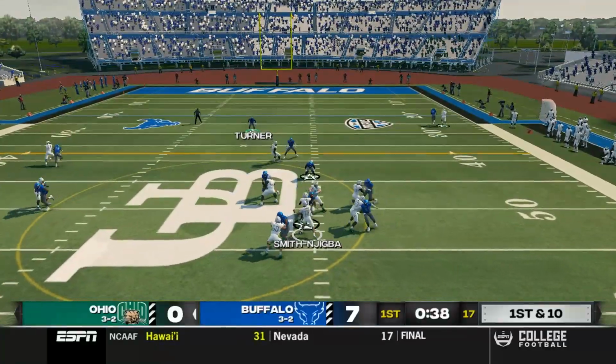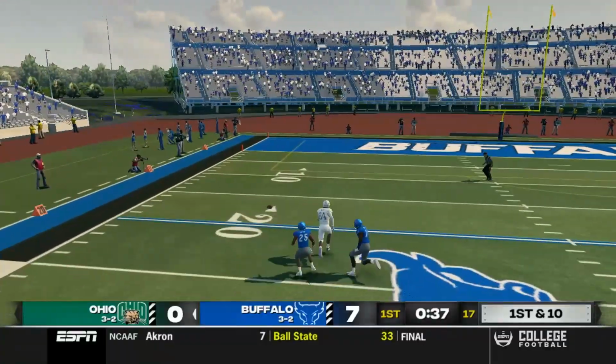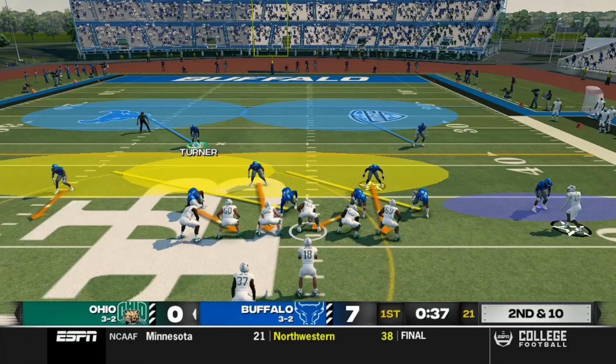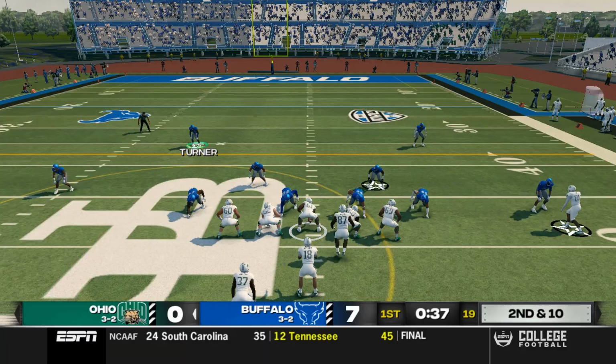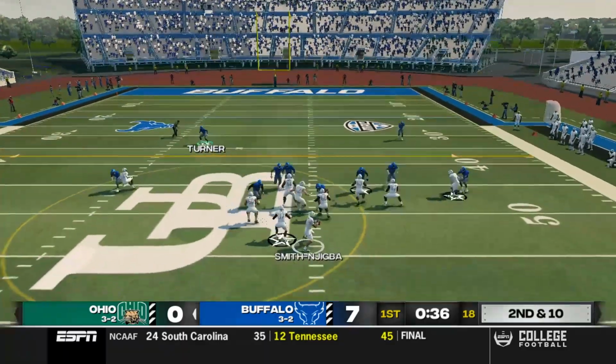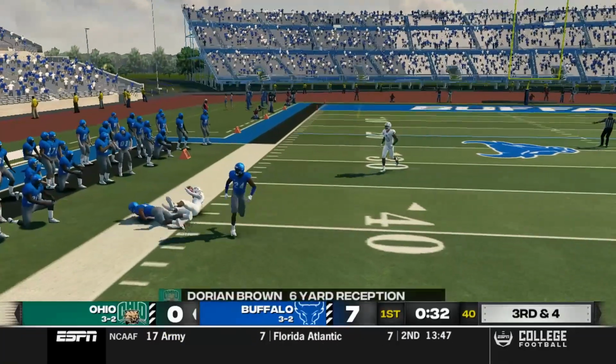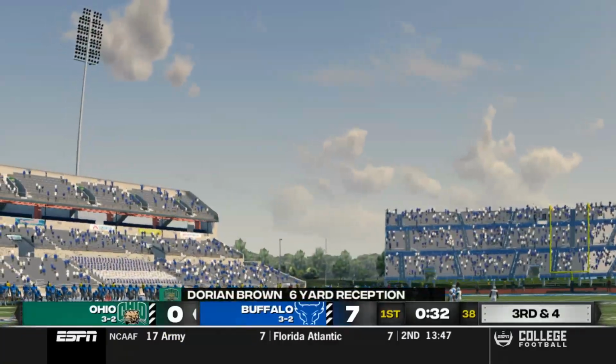Smith-Njigba back to pass on 1st down. He's going deep. He overthrows his man. 2nd down. Smith-Njigba back to pass on 2nd down. He throws it out quick to Brown, who gets knocked out of bounds for a gain of 6.